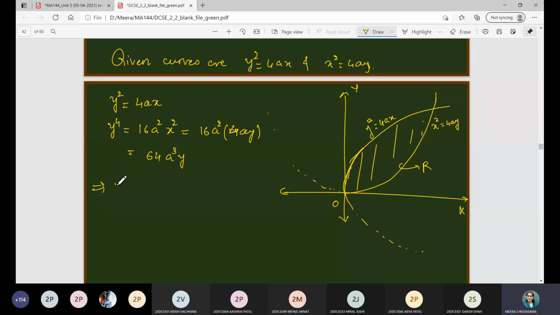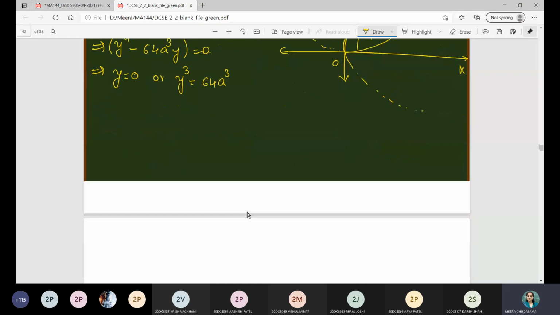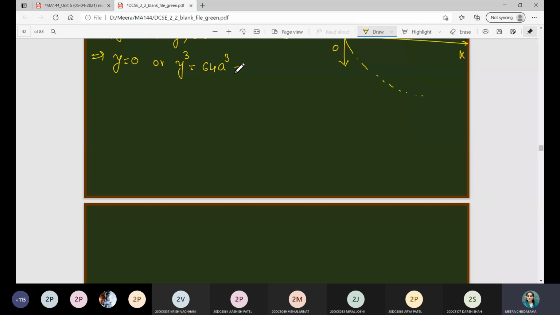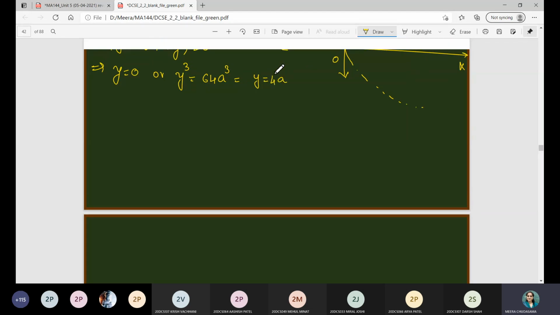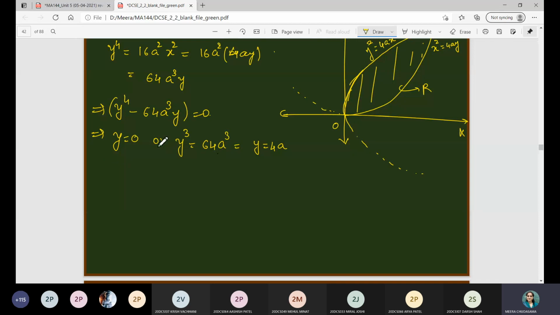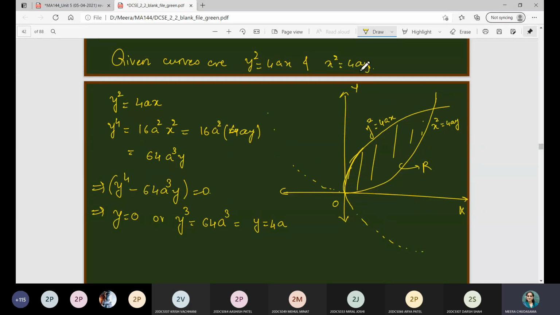So now when you consider y raised to 4 minus 64a cube y on the left hand side equal to 0, when I take y common, you can see y is equal to 0, or y cube is equal to 64a cube, right? So you will get y is equal to 0 or y is equal to 4a. Since x square is equal to 4ay, when y is 0, x is also 0.